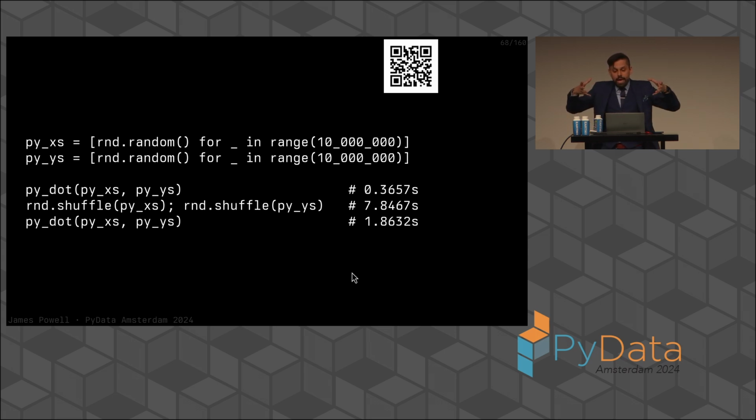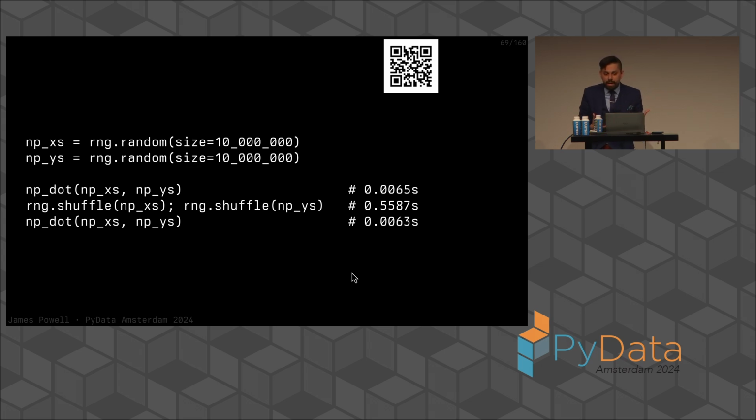If you think about how a list is actually stored in Python, it is a contiguous block of memory that stores references to the underlying data. So when we perform the shuffling on this data, we're actually triggering some sort of cache locality misses that are really penalizing us for all of that pointer chasing. And we can see that very directly here from the PyDot operation before and after we perform that shuffle.